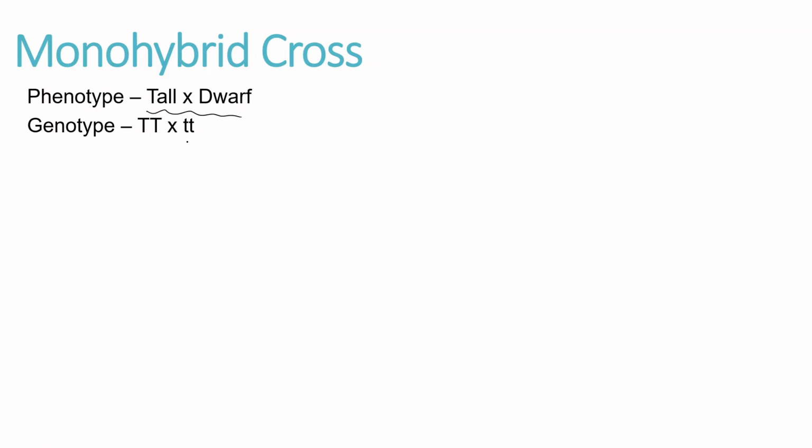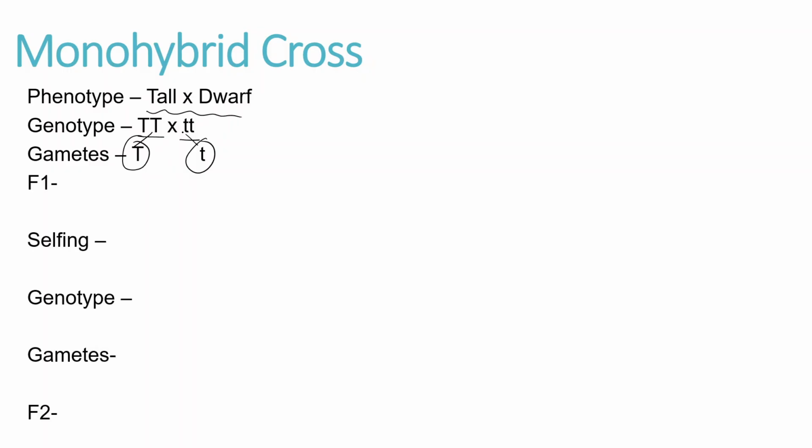Genotype capital T, small t, I've considered, so homozygous tall and homozygous short or dwarf. Now I have removed the gametes. This is going to give me only one capital T and this is going to give me one small t. Now F1. F1 means the first filial generation, or the first generation after crossing. So this is going to give me capital T, small t. As we understood previously, this is going to show tallness.